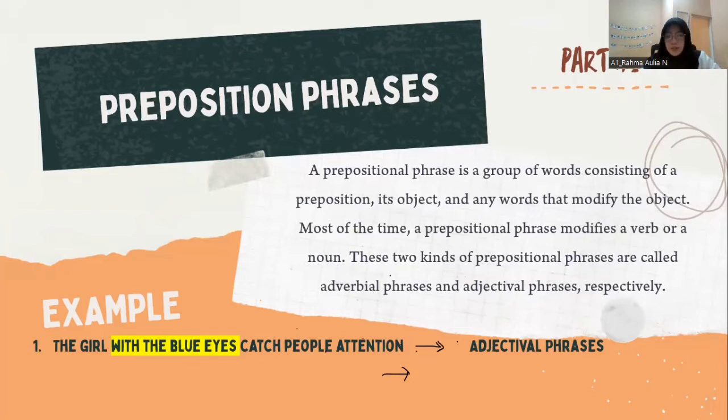The girl is a noun, and "with the blue eyes" modifies the noun. "With" here is the common expression that is usually used in prepositional phrases. And "the blue eyes" modifies "the girl", a noun. Because this phrase modifies a noun, we can conclude that it is an adjectival phrase.